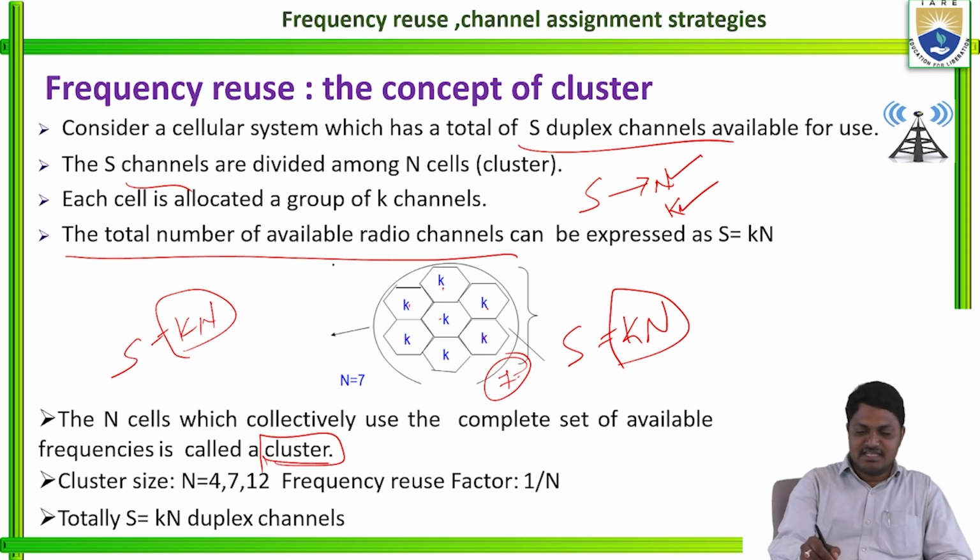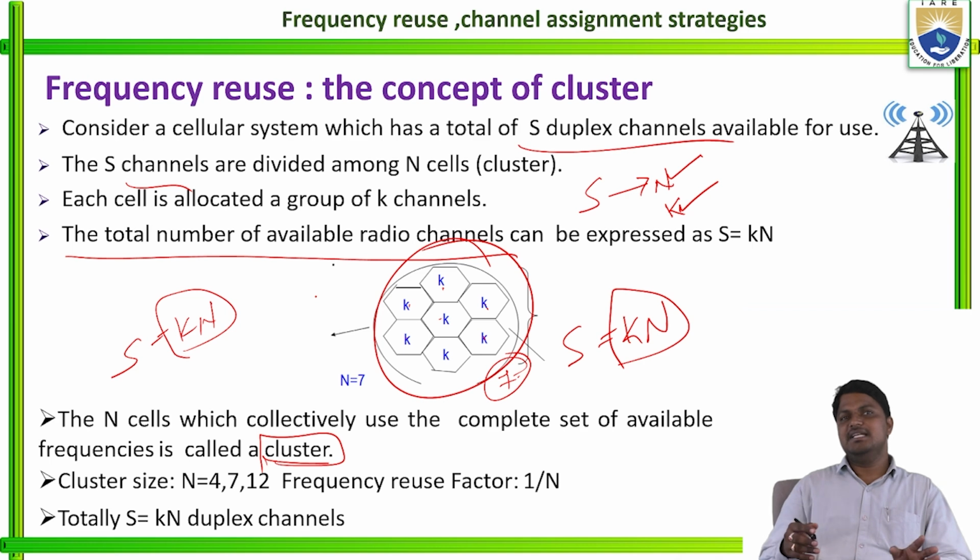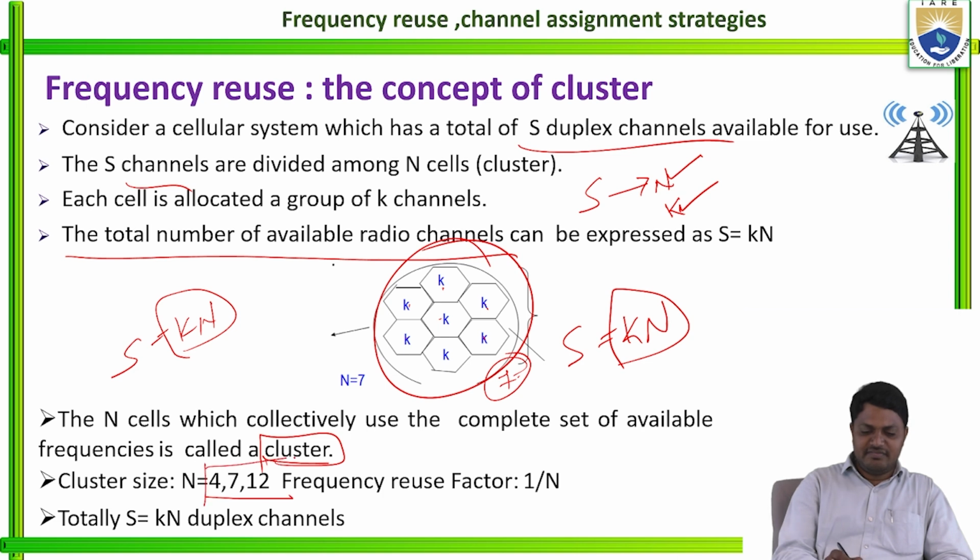See here, the 7 cells are available. These 7 cells can collectively use the complete set of all the available frequency channels. That is called a cluster. So basically the cluster size is predefined: the 4 cell cluster, 7 cell cluster and 12 cell cluster.